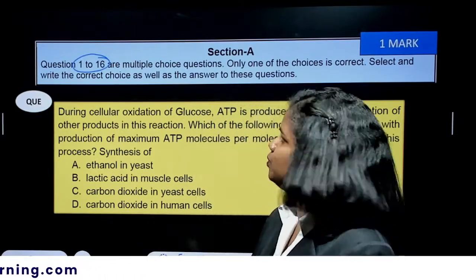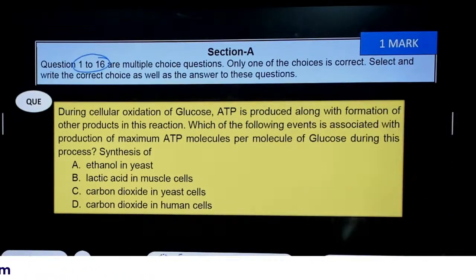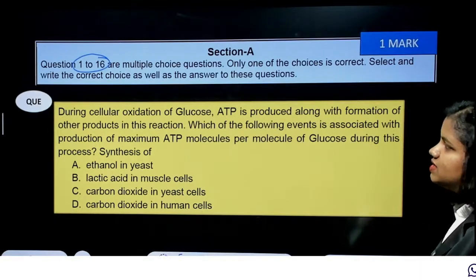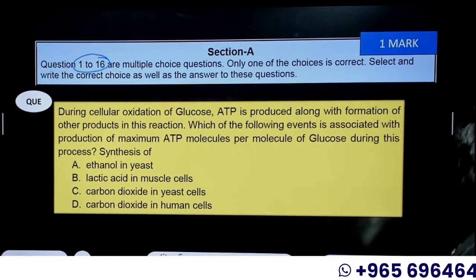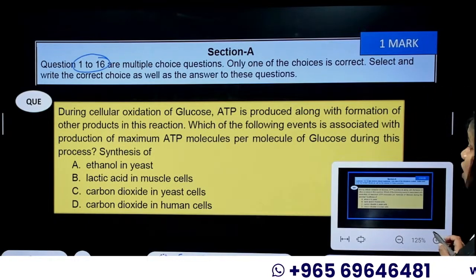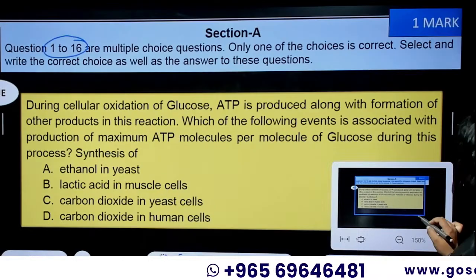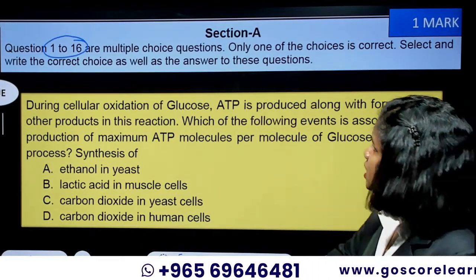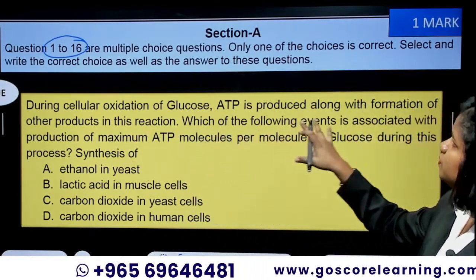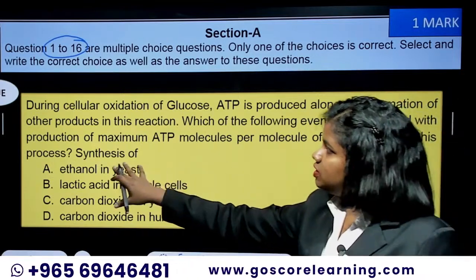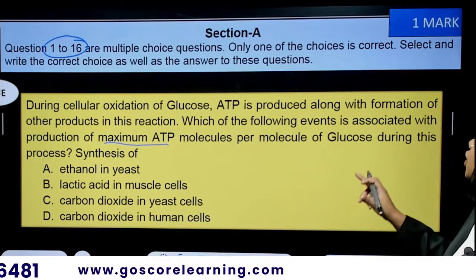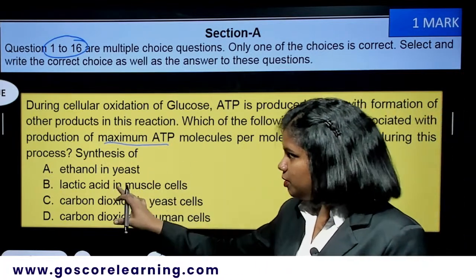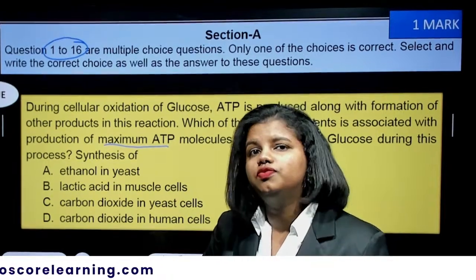The first question in the 2024-2025 SQP is this: during cellular oxidation of glucose, ATP is produced along with the formation of other products. In this reaction, which of the following events is associated with the production of maximum ATP molecules per molecule of glucose during the process synthesis of dash?